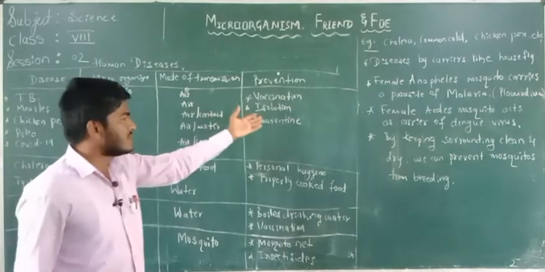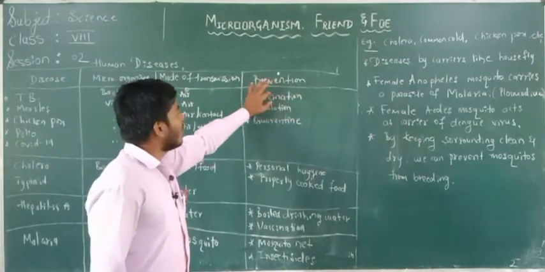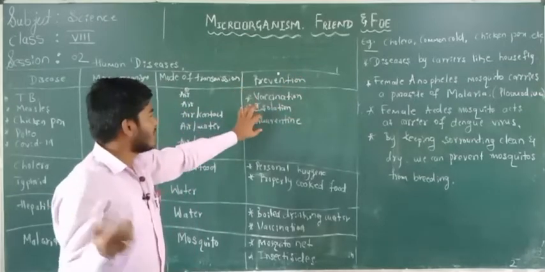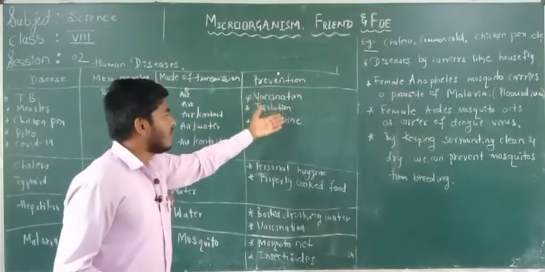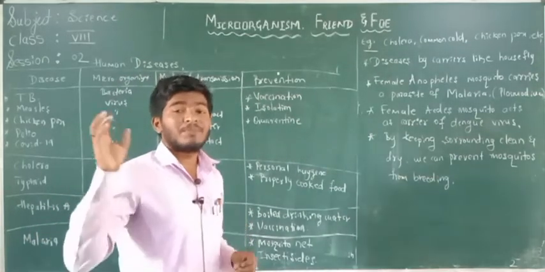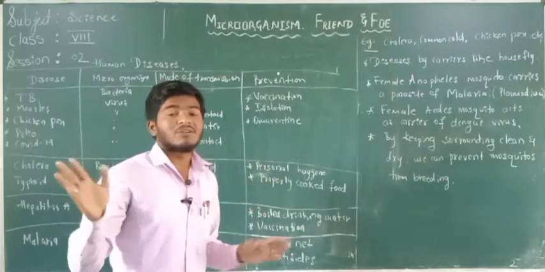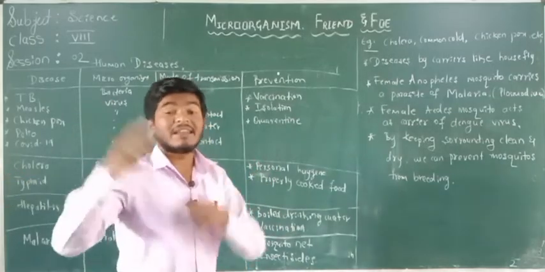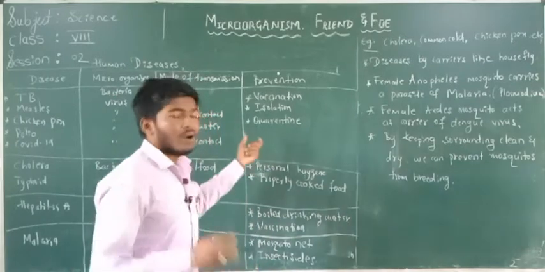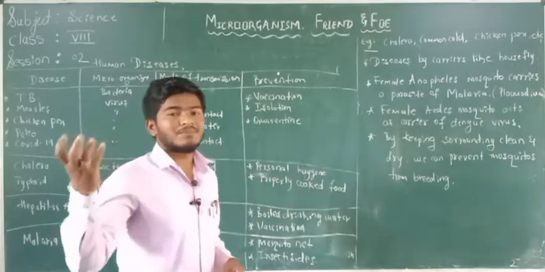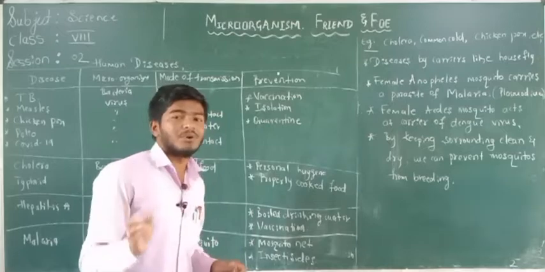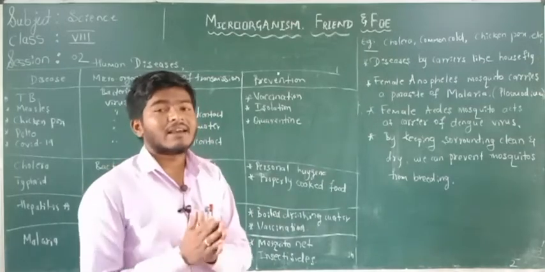So what are the preventions here? By vaccination, though we still do not have a good vaccine here, and isolation and quarantine are the same. We are going to keep him in quarantine. Quarantine means we keep the infected person in a private place. We do not have contact with that person during the infected time, and we provide tablets to control that disease. We give some calcium tablets or vitamin tablets, and also advise him to drink boiled water and take good food.